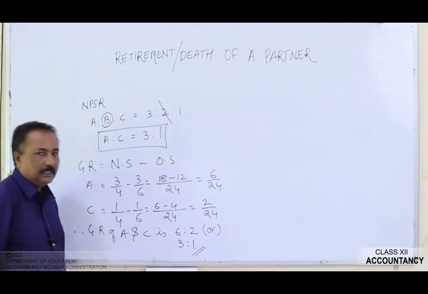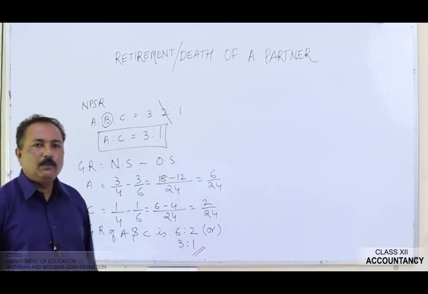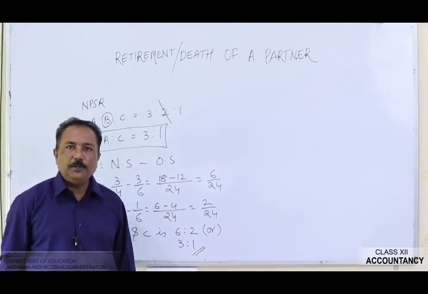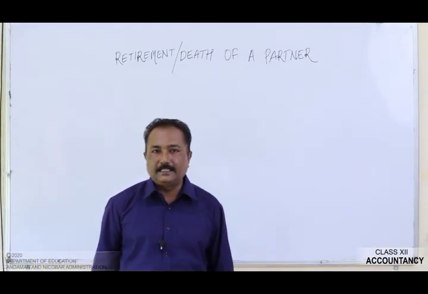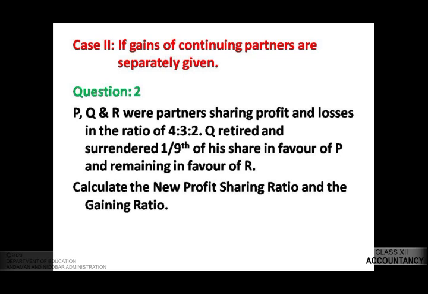That's all. This is the way in which we will calculate the new profit sharing ratio and the gaining ratio. Now let's see the second case. If the gain of the continuing partners are separately given. For this, let's see a numerical question.